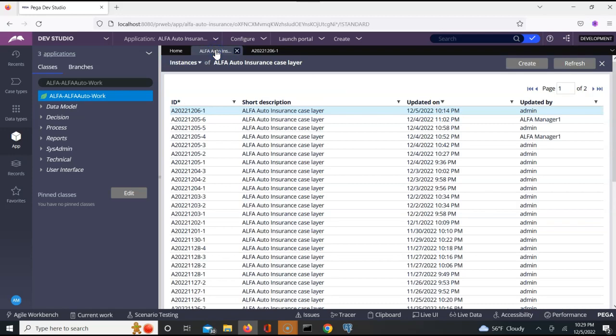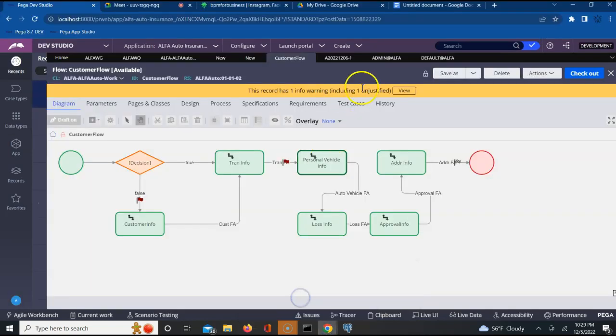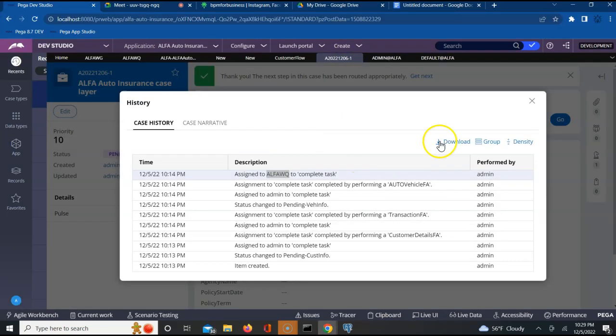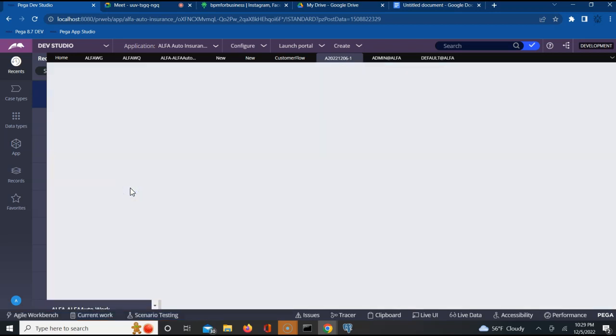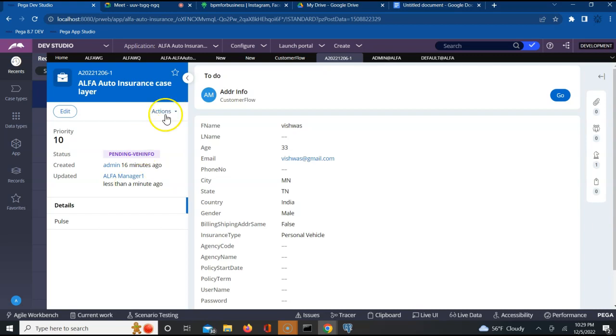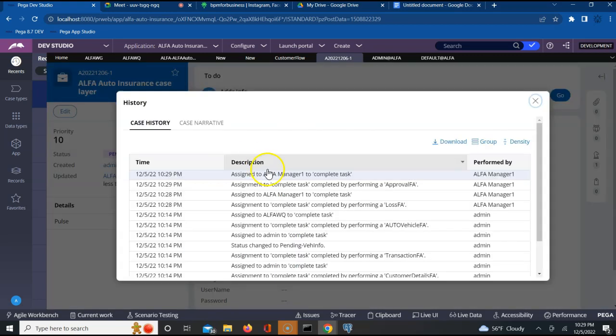This is how exactly work group routing can happen through assignment. Yes or no? Yes. Now, if you close this and refresh and open, you will see that the new operator has operated on that particular task. Refresh this and go to view history. You see, it was here when you moved it to the work queue. After that, who completed it? Alpha Manager 1 completed the last flow action. Also, he provided the approval for this particular work object. Does it make sense, guys?